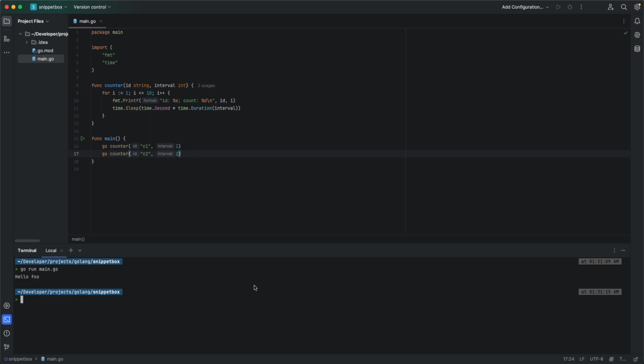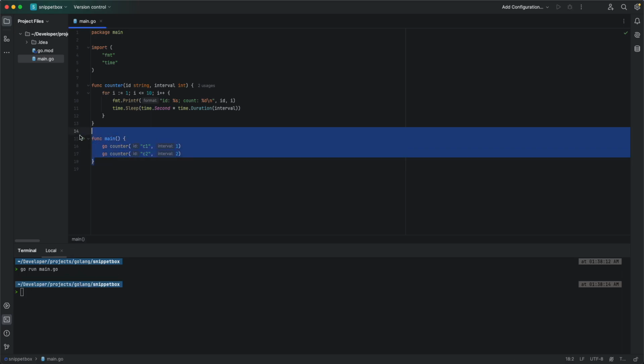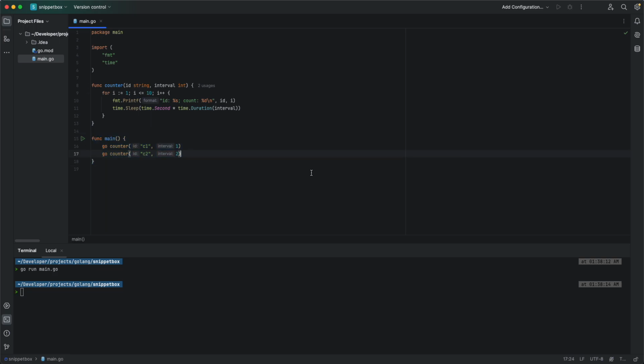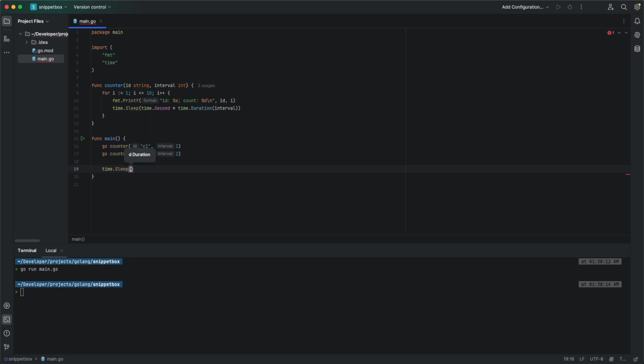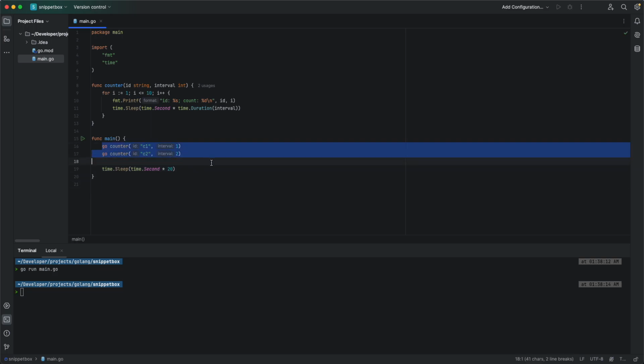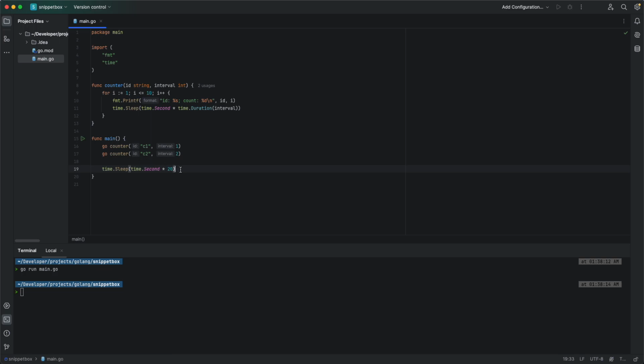So again, this is not going to work yet because the function main will terminate prematurely. So what we can do is add a time delay here, time.Second multiplied by, let's say, 20 seconds. Now in this example you can already tell that this solution is actually not scalable. Well, this works, but this is not scalable.